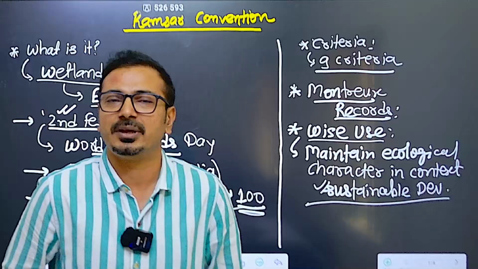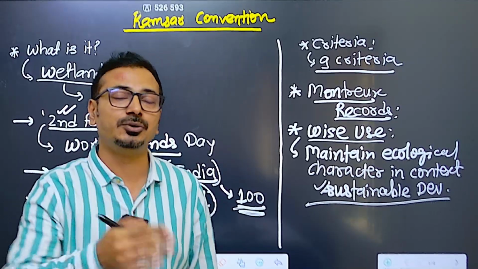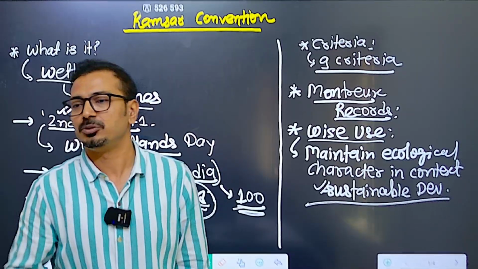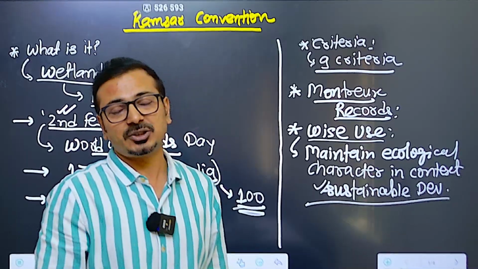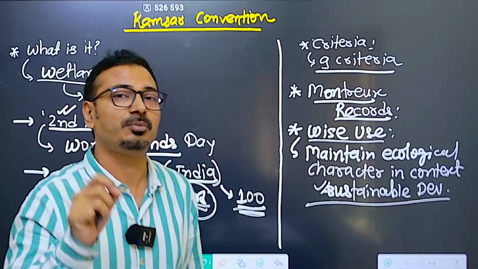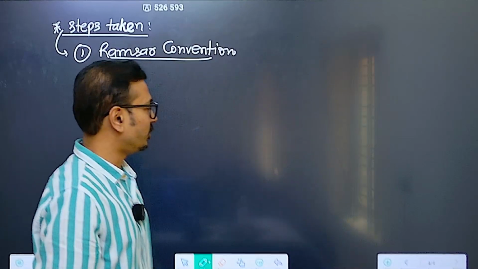Yes, it is not talking about complete prohibition of use, rather use is there. Sustainable use means we should be harnessing it not in an exploitative manner. There should be regeneration, and its ecological character should be maintained, and that's why, overall, the wetland and its productivity should not be harmed. This is wise use of wetland in general too, you can talk about that.